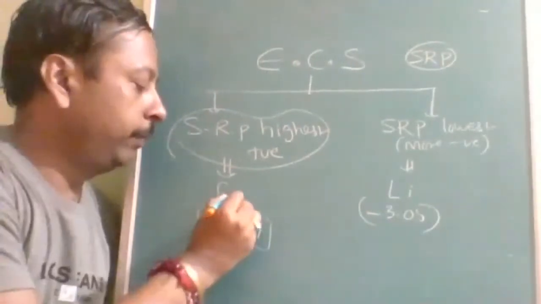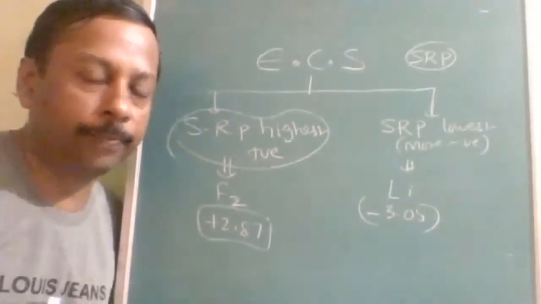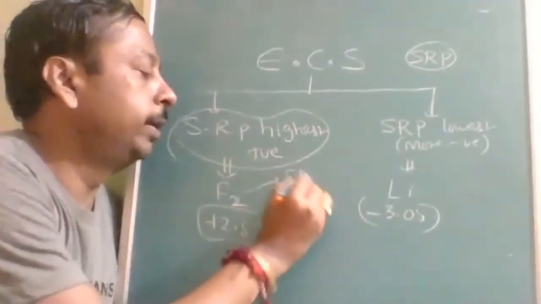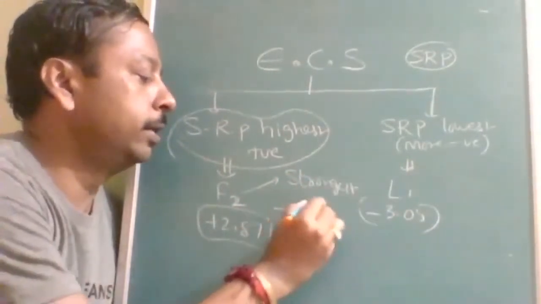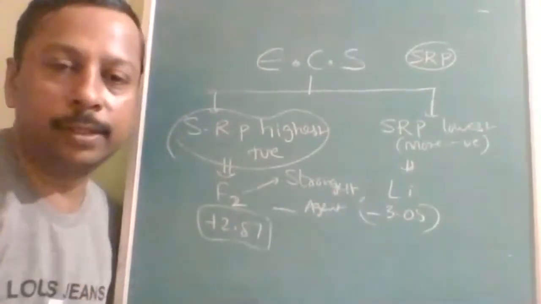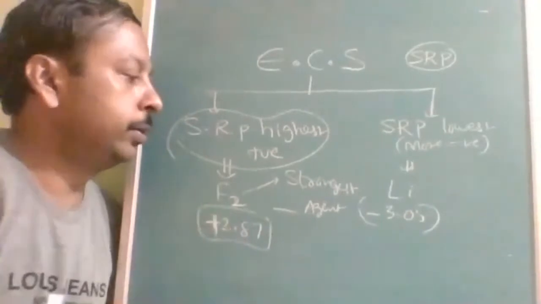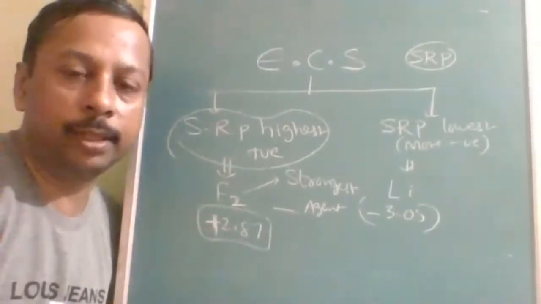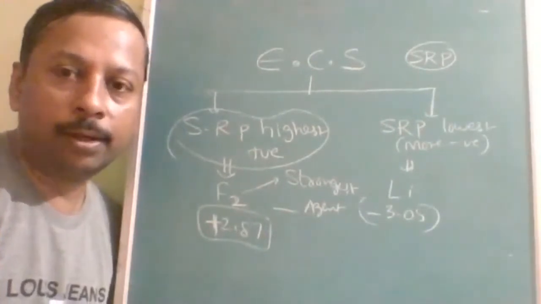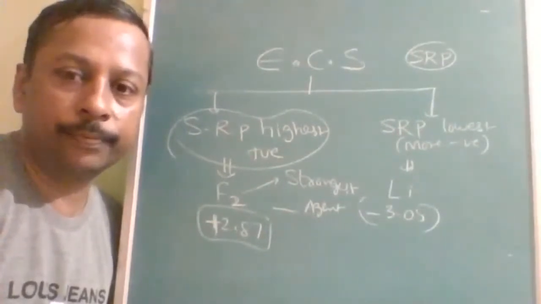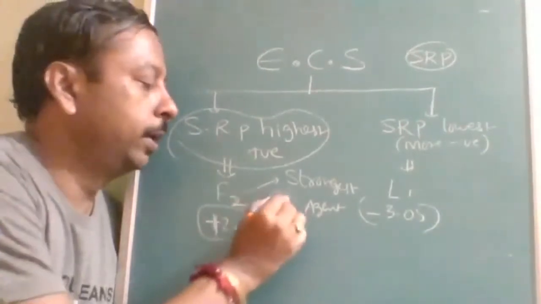This is obvious because fluorine is the most electronegative element in the world. Most electronegative means it is the strongest oxidizing agent. A highly positive reduction potential shows that it is an oxidizing agent.